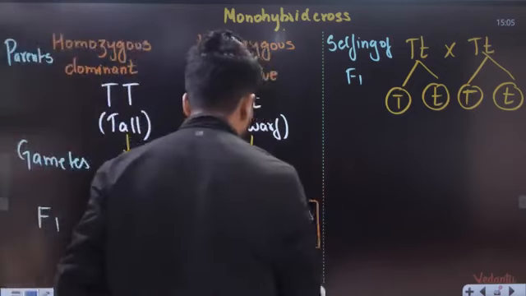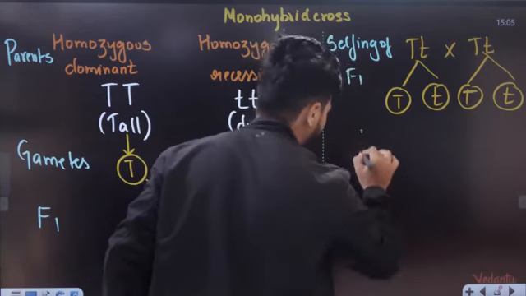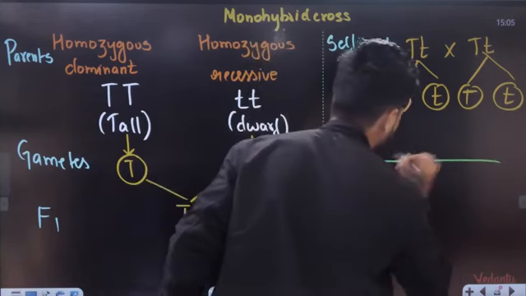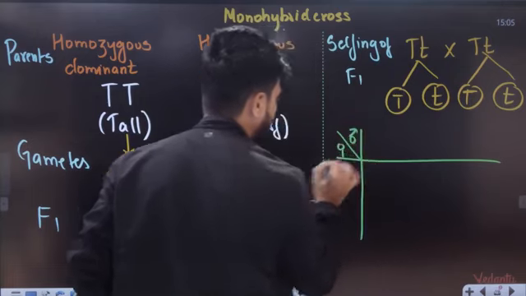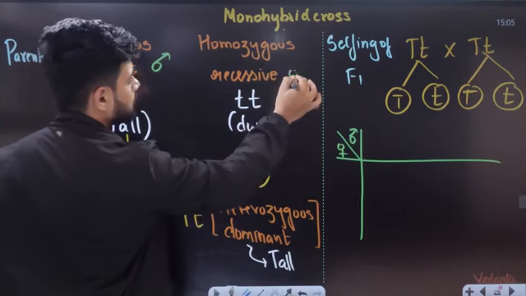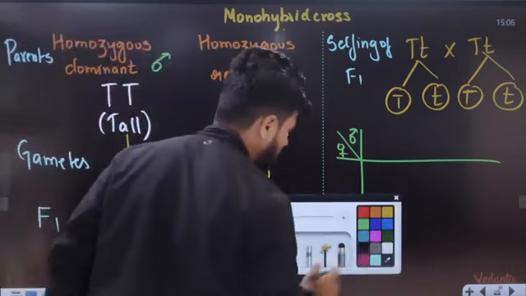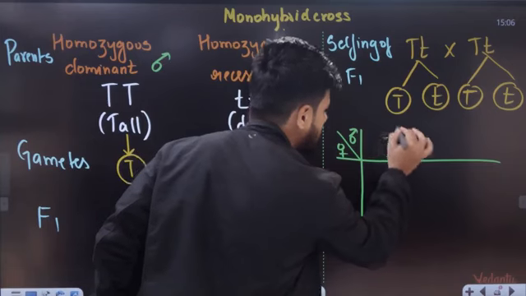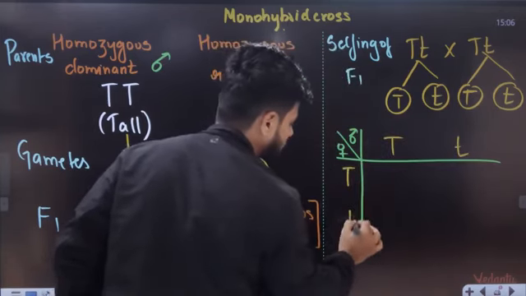Now we need to do a square. Follow a separate method called the Punnett square method. This right here is called the Punnett square method. Male, female. One is going to be male, one is going to be female, obviously. Sexual reproduction. Now what do we have here? The gametes we have here are capital T, small t from one, capital T and small t from another.